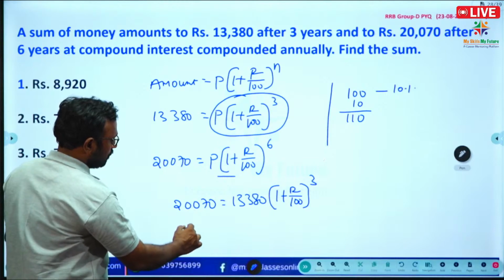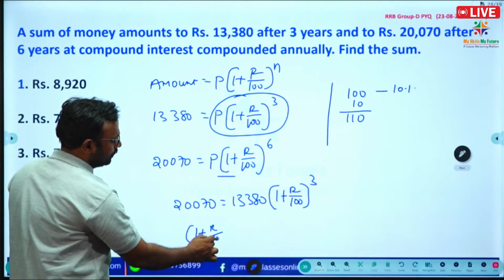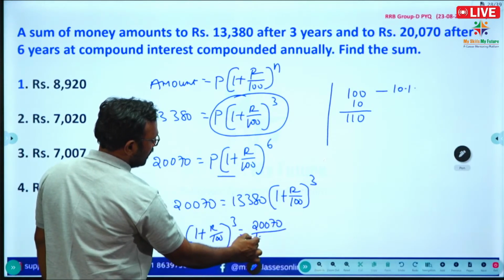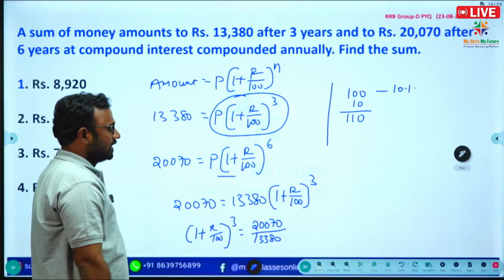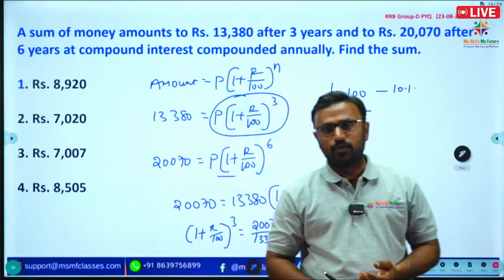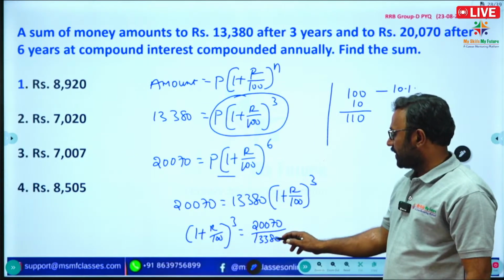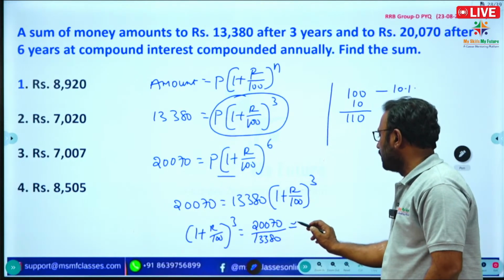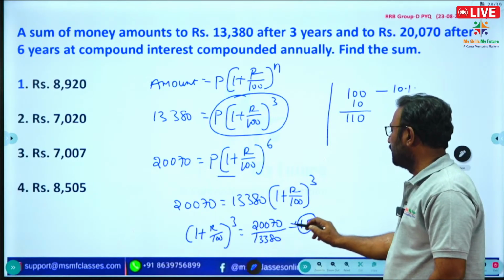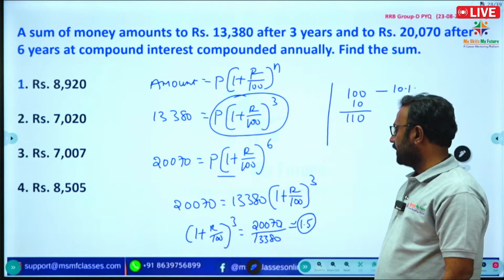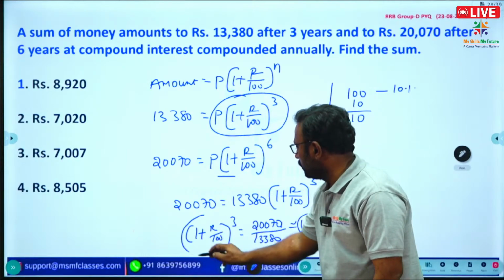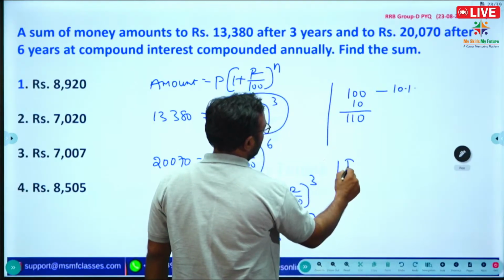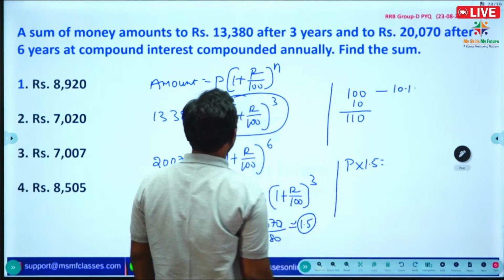So 1 plus R by 100 to the power 3 is equal to 20070 by 13380. If you consider that 7 threes are 21, 7 twos are 14, we get approximately 1.5. So this is the value, 1.5.